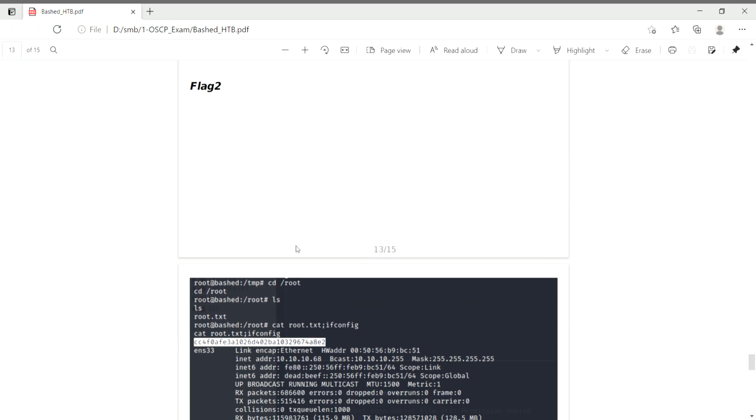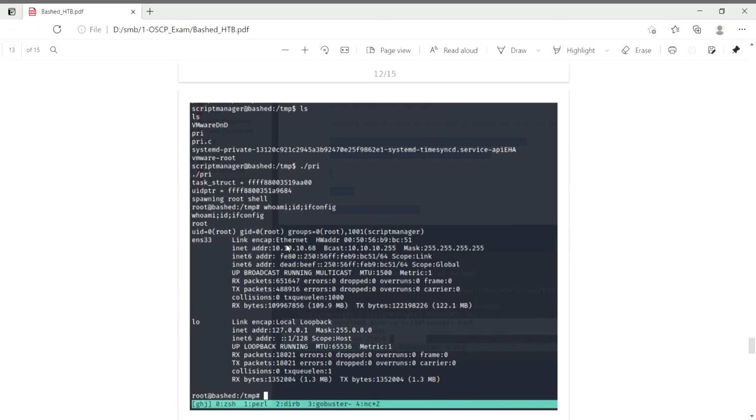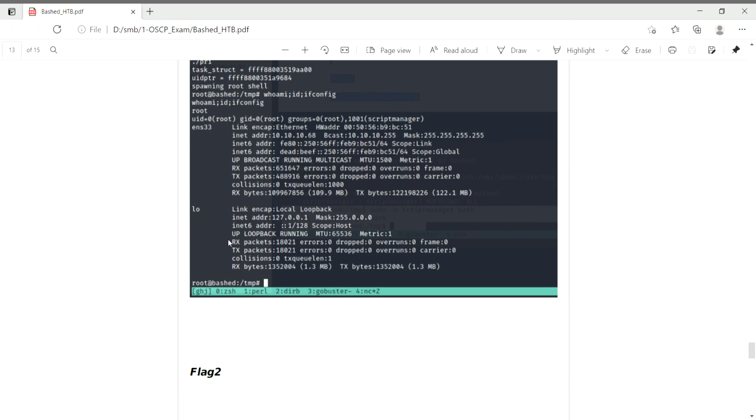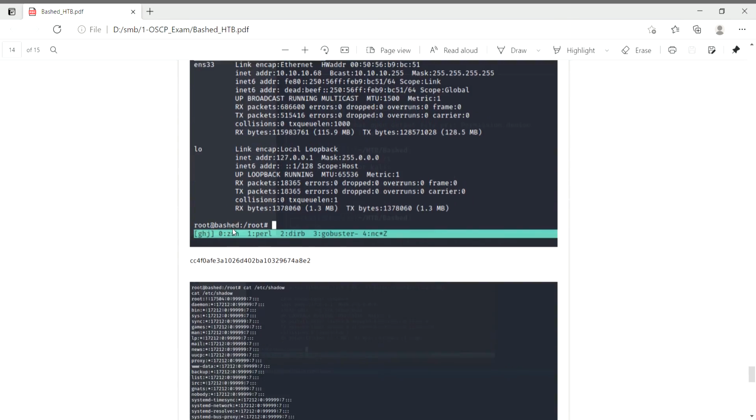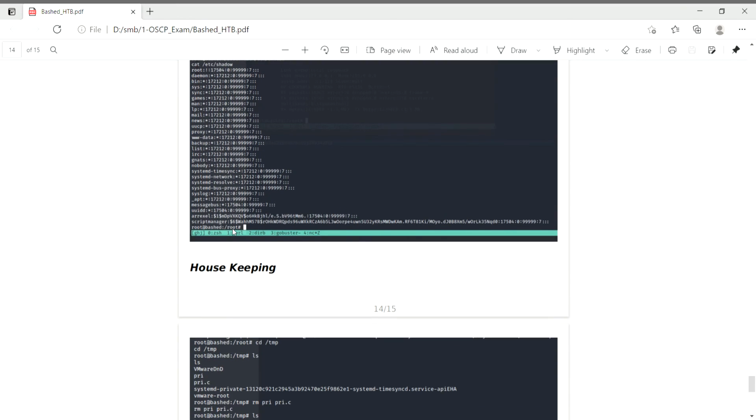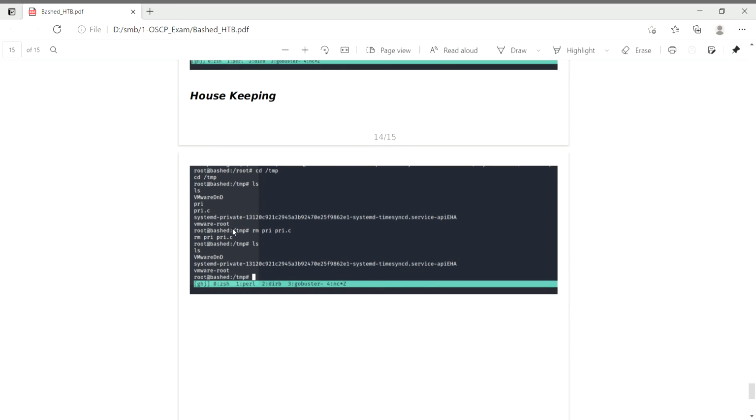Once the file is uploaded, I have executed the file. So finally I got the root shell. So this is the root shell. I have checked the IP, and the IP is confirmed as this machine, and this is flag two. I have shown the credentials. Finally, housekeeping: whatever files you have uploaded, you need to clear all those things.